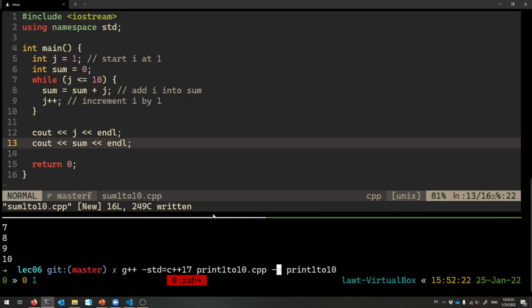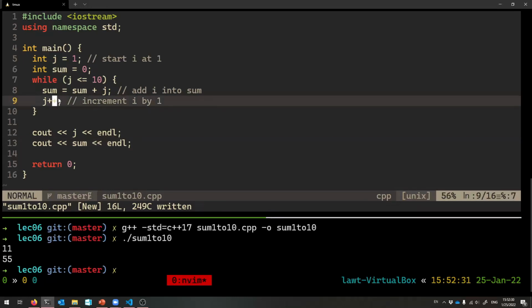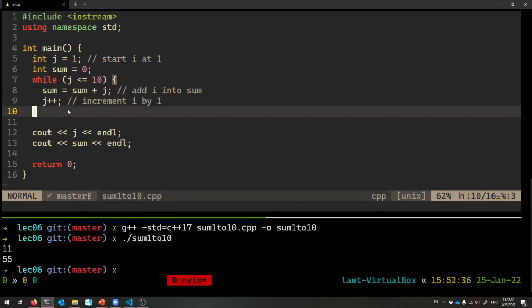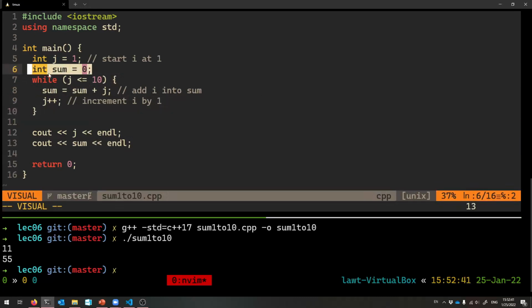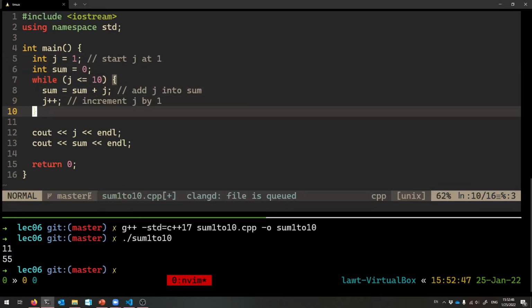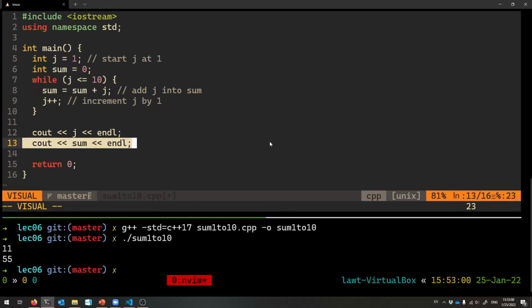Yay. It's 11 and 55. I don't add the 11, right? Because once I make j 11, we're not continuing the body and we're not adding into sum anymore. But I hope you can see why it's summing all the numbers between 1 and 10. We start our sum variable at 0, and we repeatedly add j. Sorry, I forgot the comments. We repeatedly add j into the sum variable. And so j is going to have a chance of being all the numbers between 1 and 10, right? Because we're incrementing it. And it's going to get added each time into the sum variable. Once it's done, we've added every one of those 10 numbers.